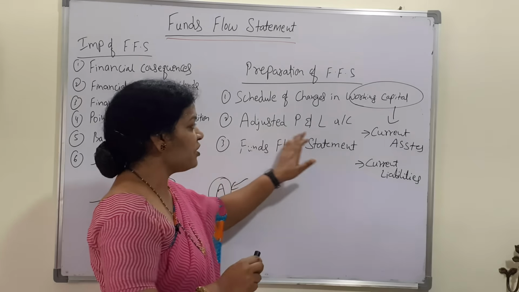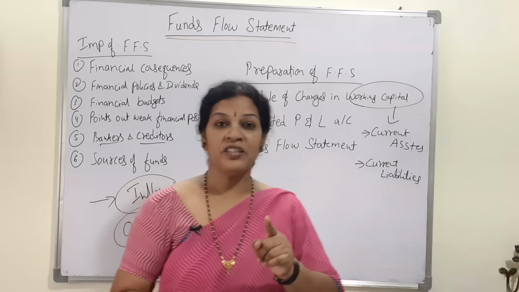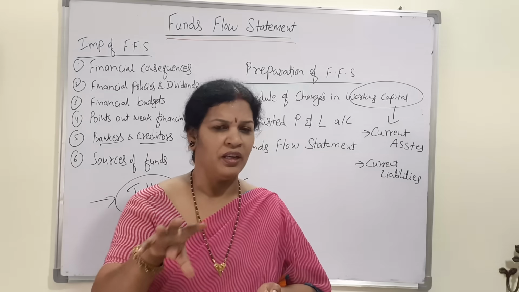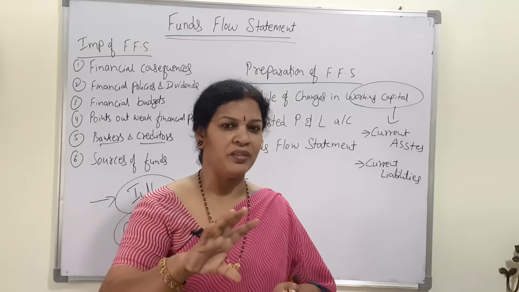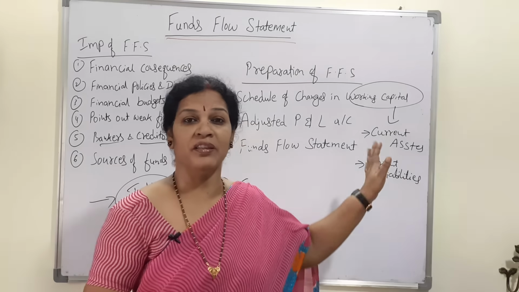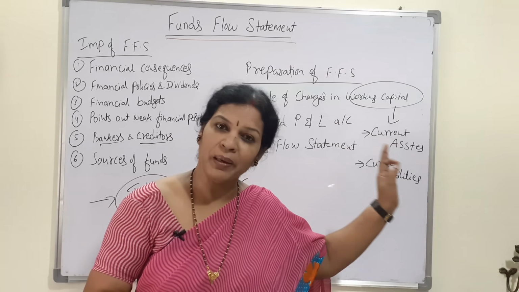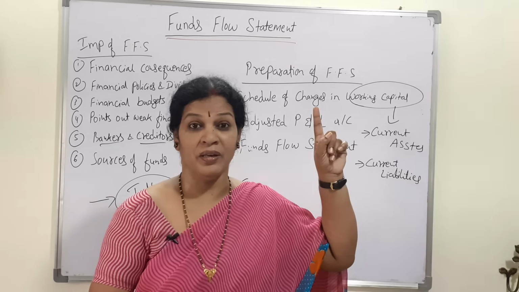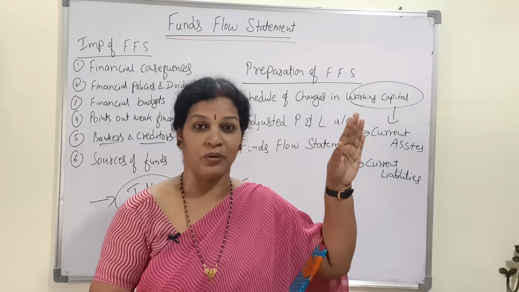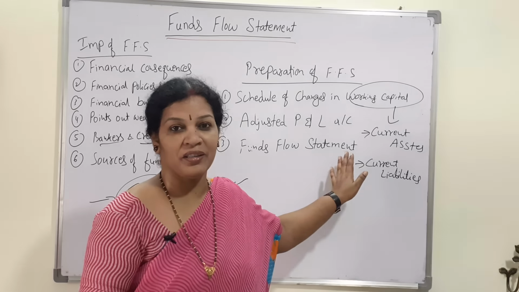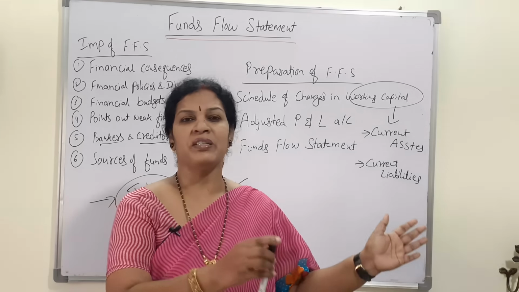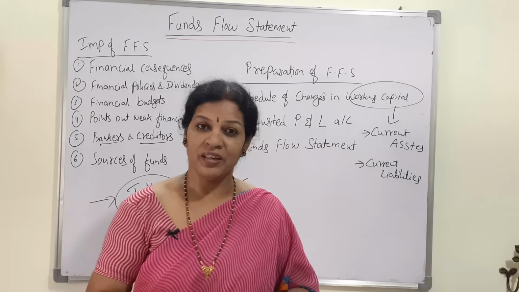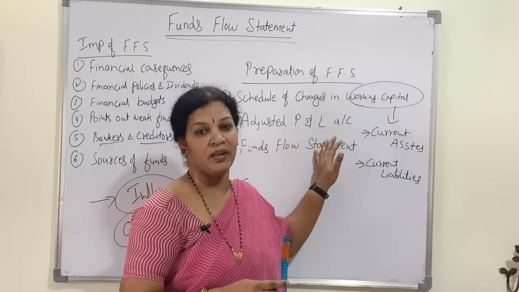So next one, adjusted P&L account. Adjusted P&L account will be prepared based on the P&L account. In P&L account, we'll be getting some information. With that information, we'll be preparing this adjusted P&L account. Same like P&L account only, but based on the profit and loss account balance in final accounts. With that, we'll start, and same like P&L account, on the debit side we'll write all the expenses, and on the credit side incomes, so that we can prepare this adjusted P&L account.